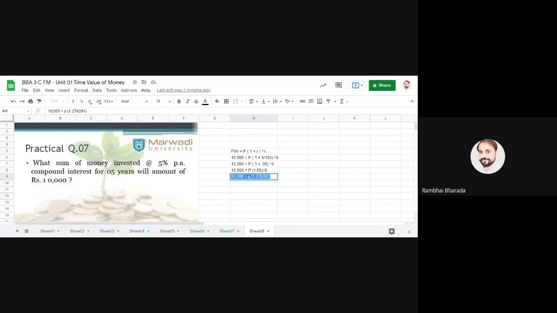Now in the next step, P is equal to the final amount 10,000 divided by 1.276281, which is 7,835.76. Dear all, are you getting the same answer?